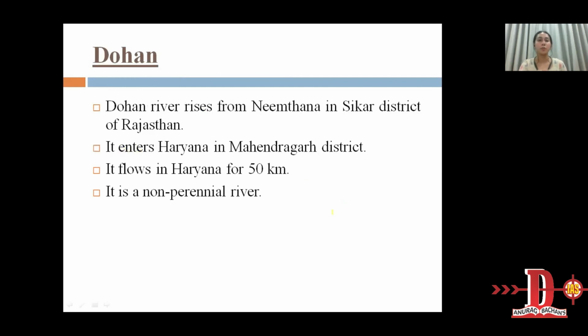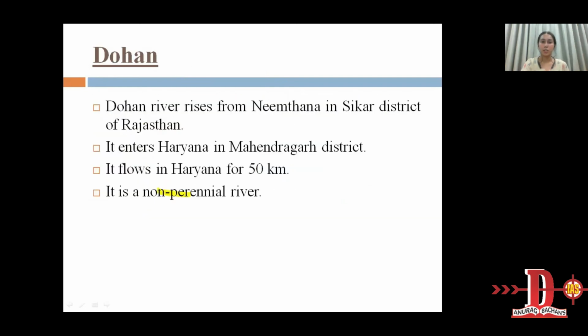It can come in the form of match the following as well. Dohan. Dohan river rises from Neemthana in Sikar district of Rajasthan. It enters Haryana in Mahendragarh district. It flows in Haryana for 50 kilometers. It is a non-perennial river.